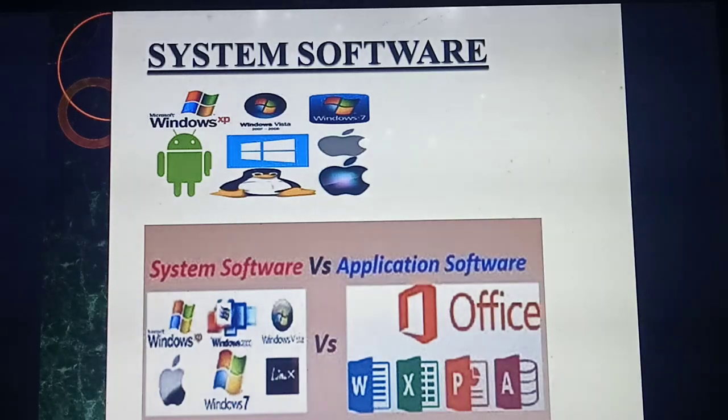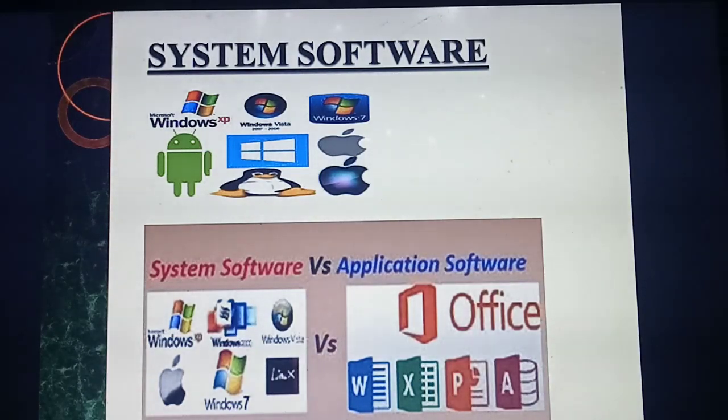See the first diagram. That's the system software. What are the diagrams they are giving? Windows XP, Windows Vista, Windows 7, Apple, Linux, Windows 8. This is the system software, that means the operating system. Only if you have installed this operating system in your computer, laptop or tablet can you run all the application software. Understood? So see the next picture.